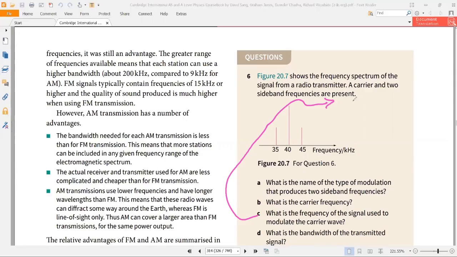Yes, frequency is 1 by t, but t is not given. So is there any alternate way through which we can find the frequency of the informative signal, the modulated signal?